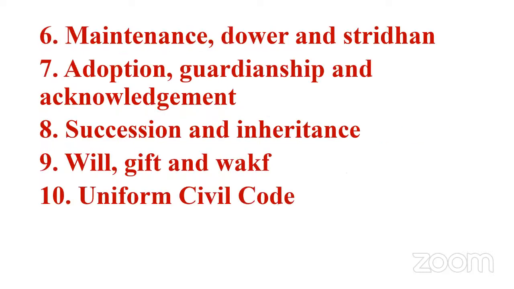Next we have maintenance, dower, and Stridhan. What is maintenance? What is dower? What are the different types of dower, like prompt dower, and Stridhan? These questions will be asked in the examination. And we have adoption under Hindu law, and guardianship and acknowledgement. Option of puberty is there in our Muslim law. You have to see all those provisions, because in Hindu law, questions are asked directly from the Adoption Act itself.